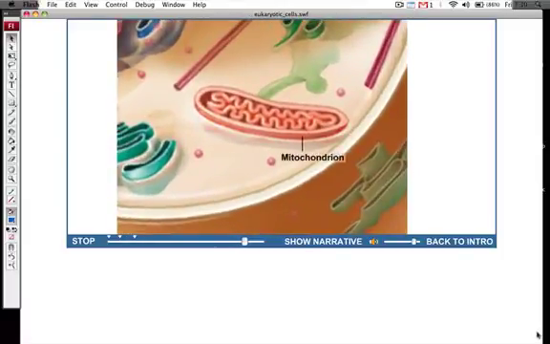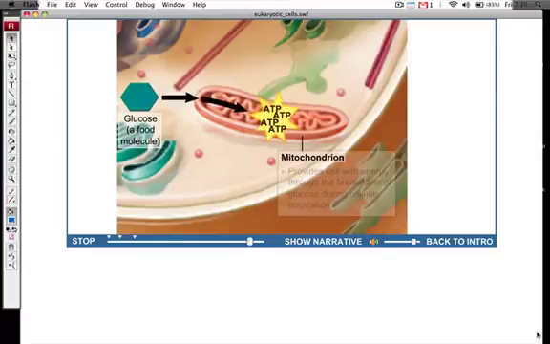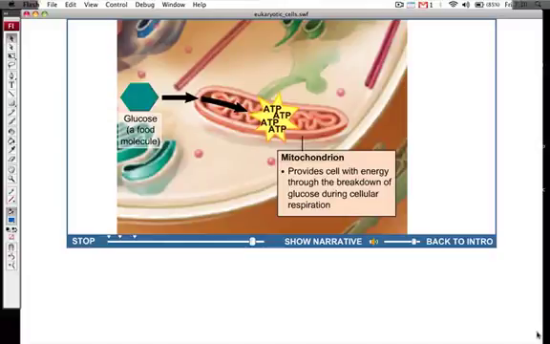Mitochondria provide the cell with most of the energy it needs. The metabolic processes that extract energy from food molecules occur partly in the cytoplasm, but mostly in the mitochondria, and result in molecules of ATP, the cell's primary energy currency.